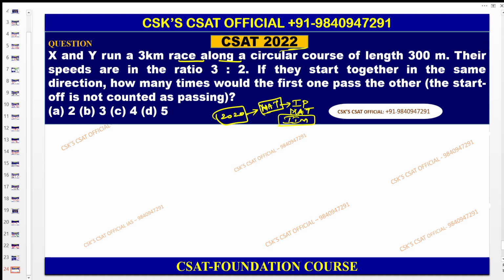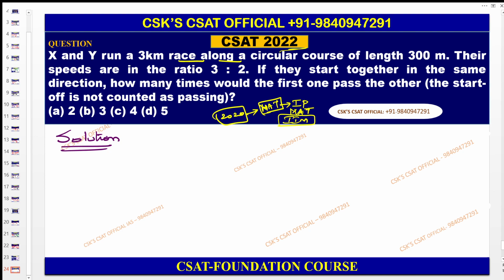Therefore, I know that you people are focusing on your GS. At the same time, you need to focus on this area also. You should not skip CSAT. CSAT plays a very vital role. You all know about that. I do not want to insist again.